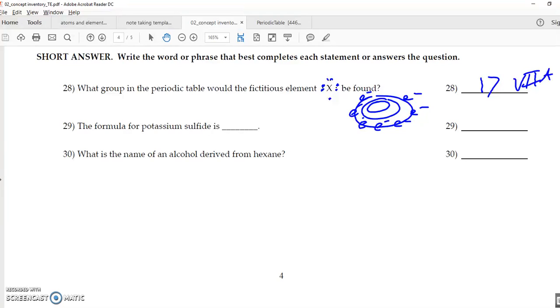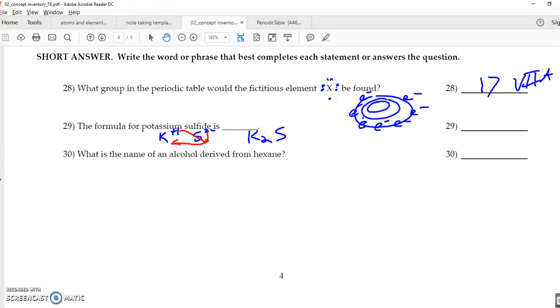Alright, potassium sulfide. Sulfide, that's an S2 minus. Potassium, that's a K plus 1. For those two to match up, it's going to be K2S. And we'll talk about that, but here's a 2, it goes there. Here's a 1, that goes there.